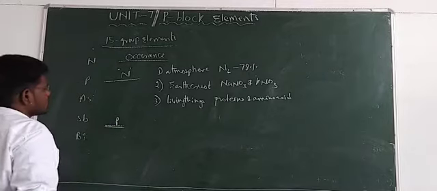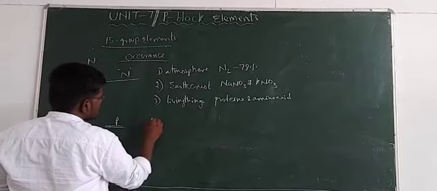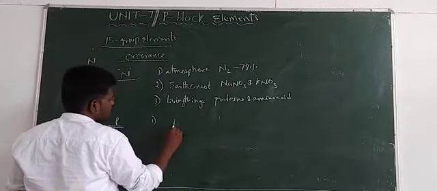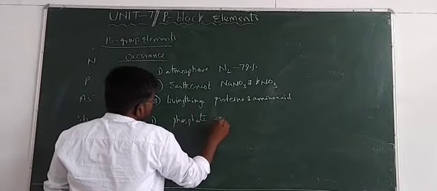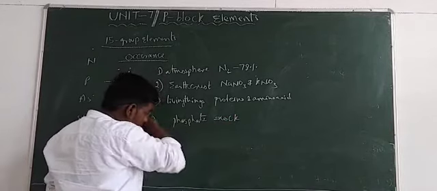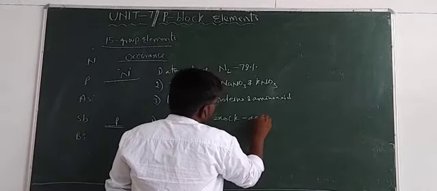Occurrence of phosphorus. Phosphorus is available in the form of phosphate rocks. They are also known as apatites.